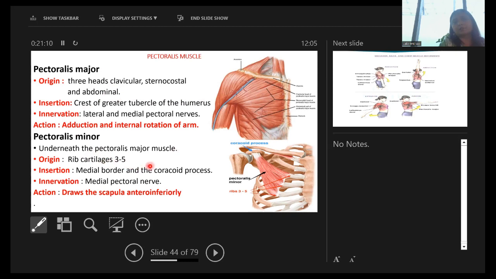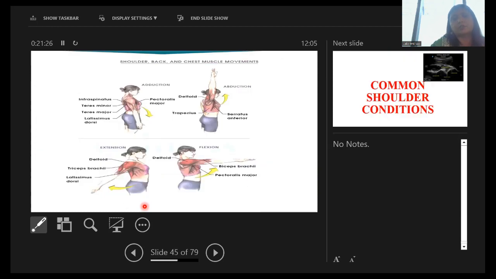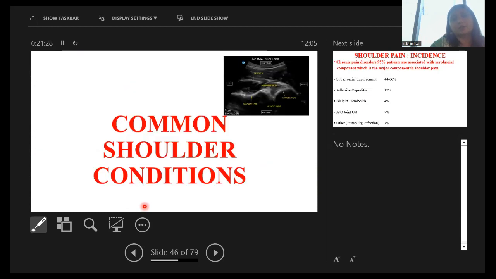Pectoralis minor lies underneath the pectoralis major muscle, origin from the rib cartilages of the third and fourth, and insertion on the medial border of the coracoid process. It is innervated by medial pectoral nerve. Action is that it draws the scapula antero-inferiorly. These are various movements of the shoulder joint.